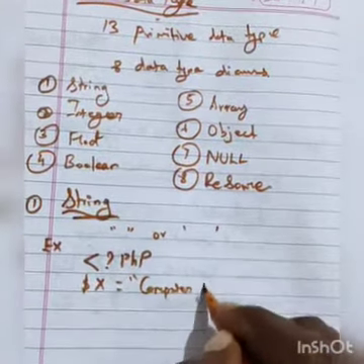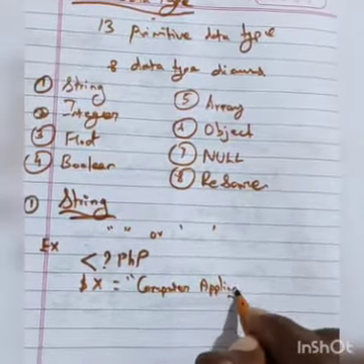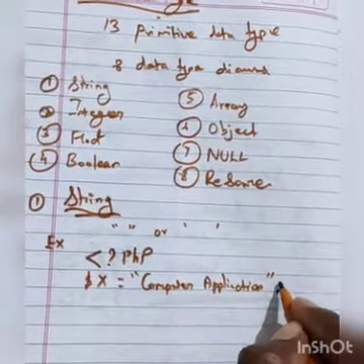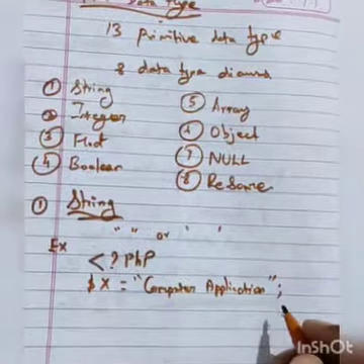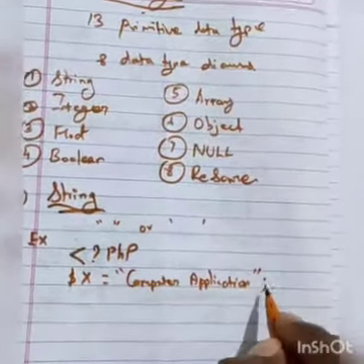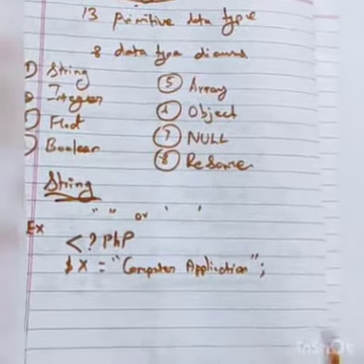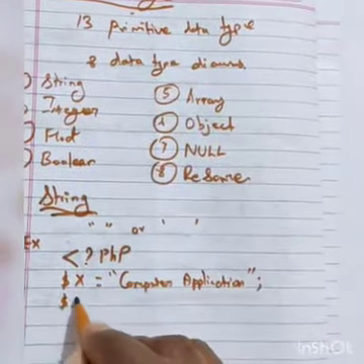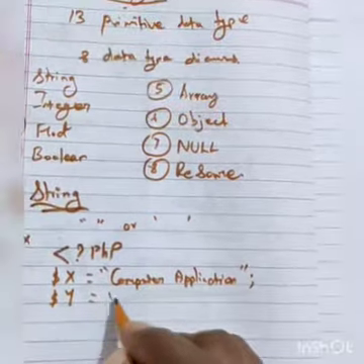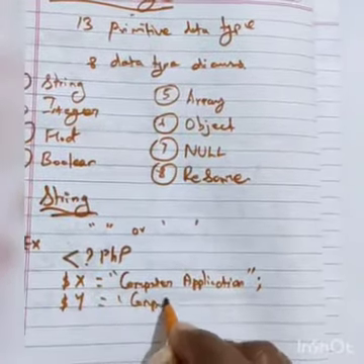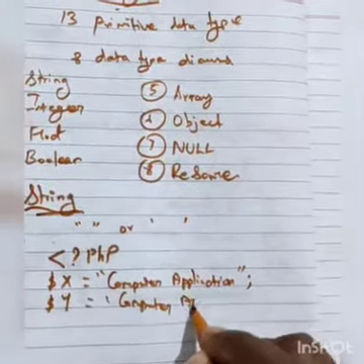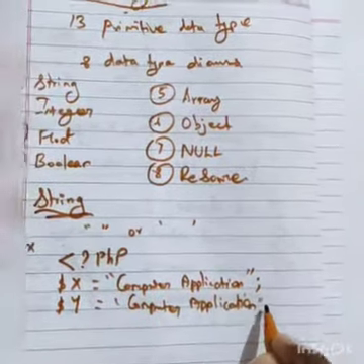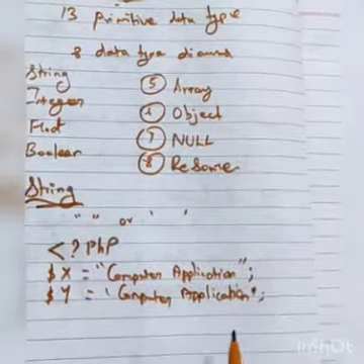computer application, double quotation finished. Each and every statement finishes with a semicolon. In case the semicolon is not there, PHP will take only a single statement. So dollar symbol Y is equal to single quotation computer application or science. Whatever strings you have, you can capture them with a semicolon.